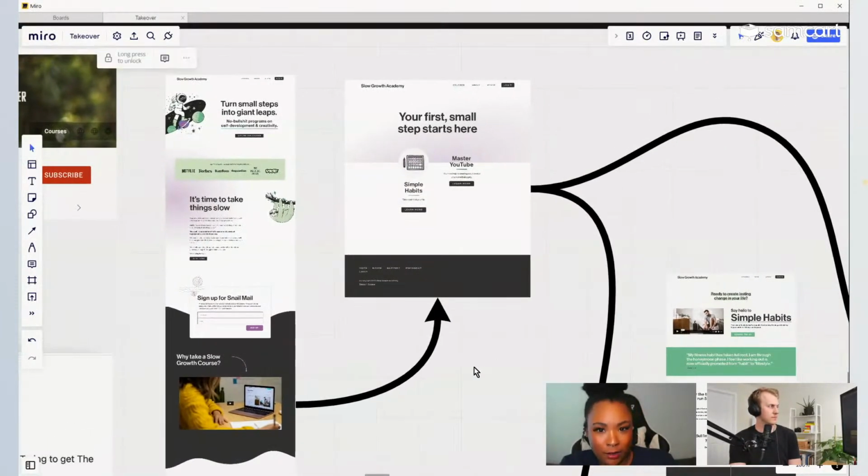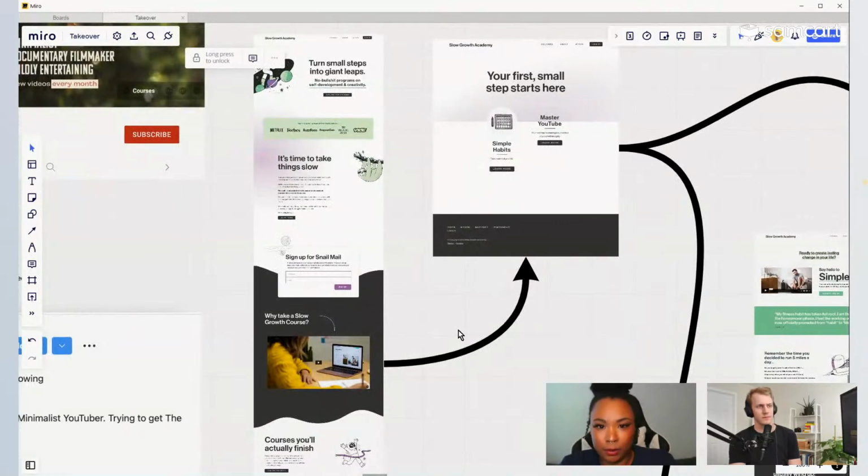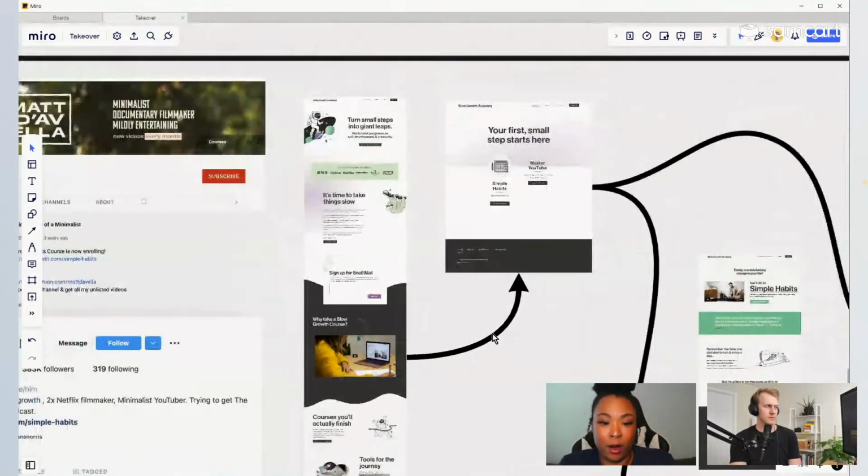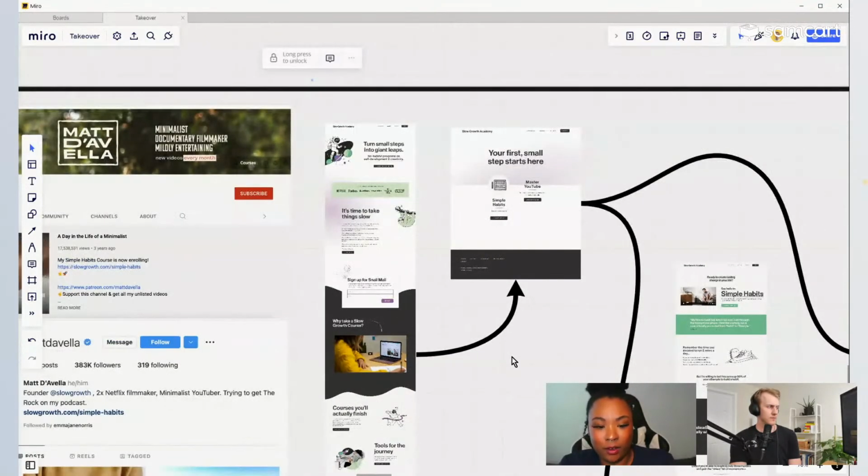So keep that in mind: keep the copy simple, say what you want to say, and then point them in the direction of where to go to buy. I would definitely love to see this page a little bit shorter. Honestly, I think it looks beautiful, but there's a lot of information, which can translate to a lot of overwhelm if you're not careful.